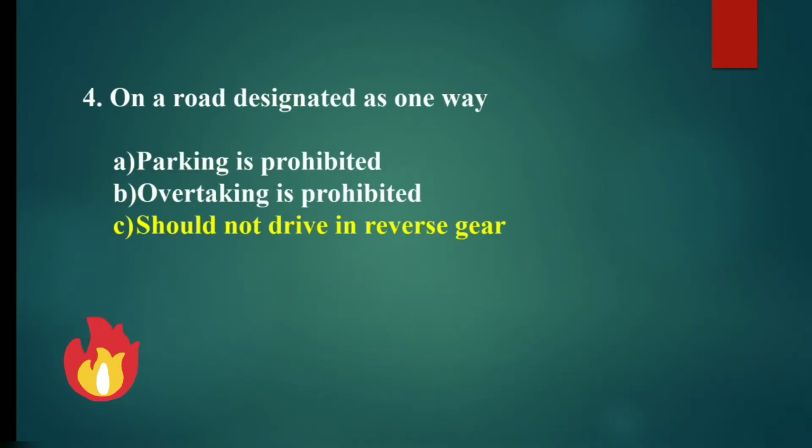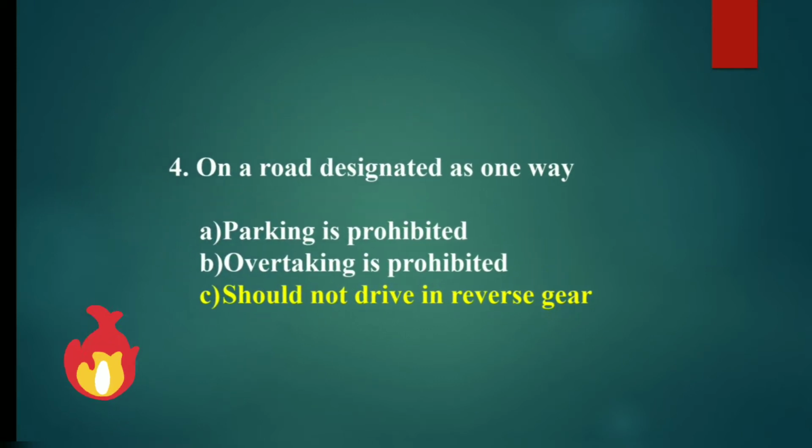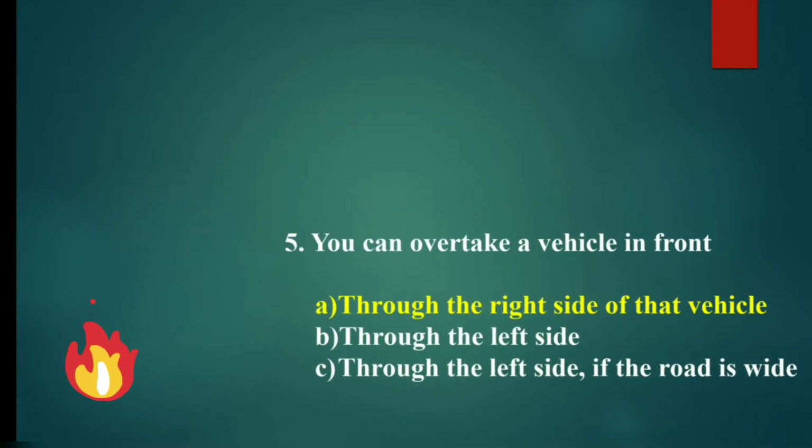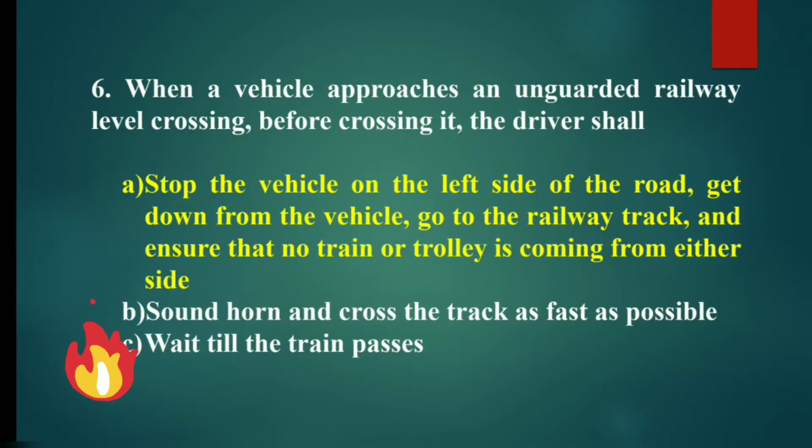A road designated as one way, you should not drive in reverse gear. You can overtake a vehicle in front through the right side of that vehicle. When a vehicle approaches an unguarded railway level crossing, before crossing it, the driver shall stop the vehicle on the left side of the road, get down from the vehicle, go to the railway track and ensure that no train or trolley is coming from either side.